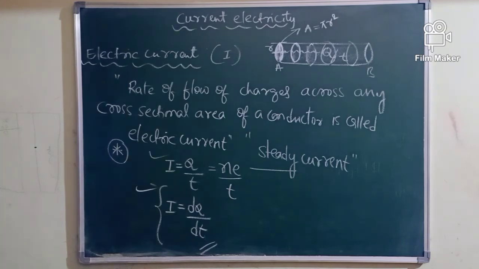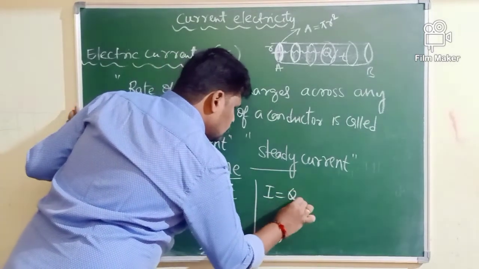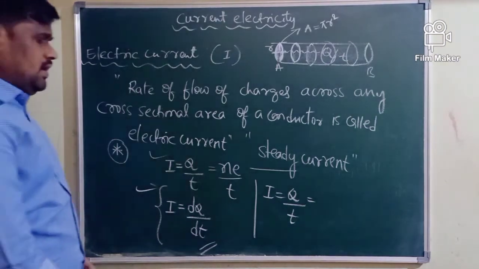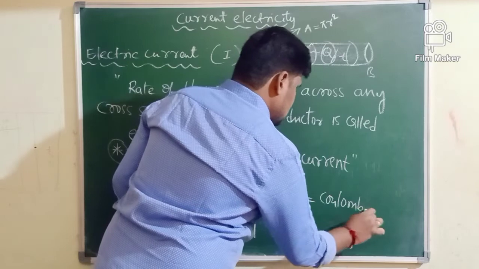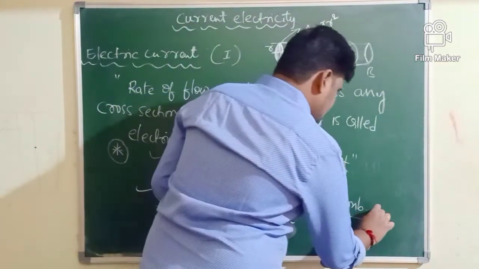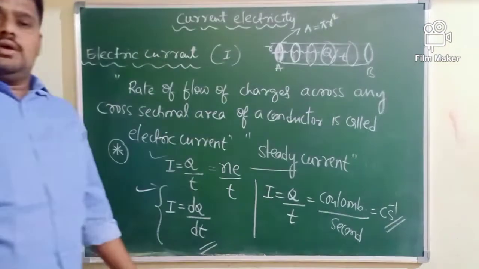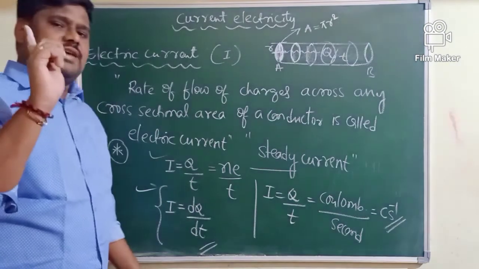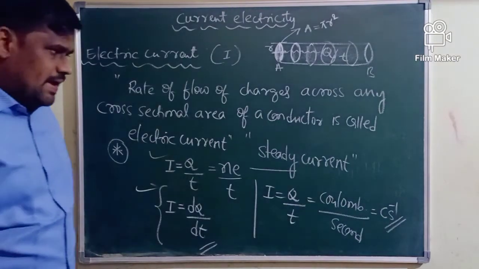What is the SI unit of current? As per the formula, I = q/t. q is charge, expressed in terms of coulomb. t is time, expressed in terms of what? A second. Of course, you are correct. Coulomb per second is a unit of what? Current. But 1 coulomb per second we call as 1 ampere.